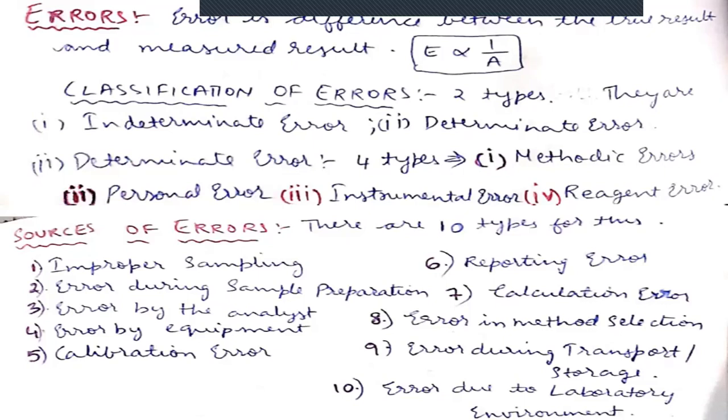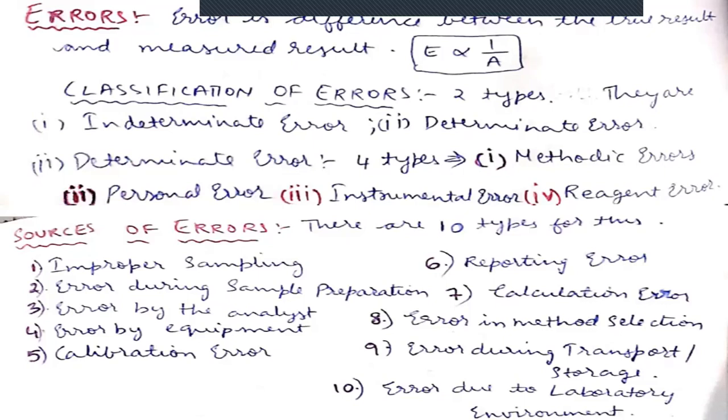Because in accuracy, we are discussing how close the value is to the true value. But errors explain how much difference there is between the true value and the measured value. It is telling about the difference. If the difference is more, then it produces more error. If the difference is less, that means it is producing less error, right?